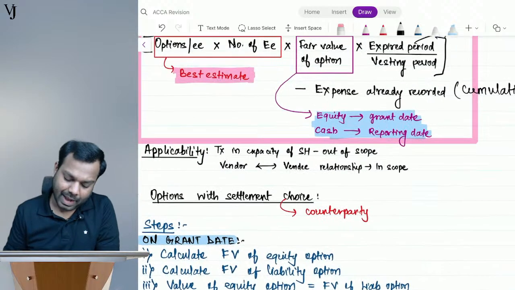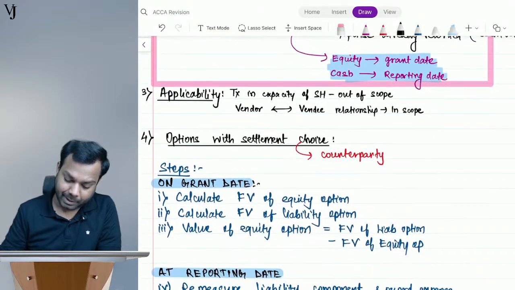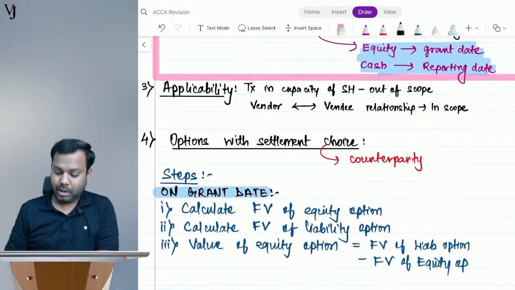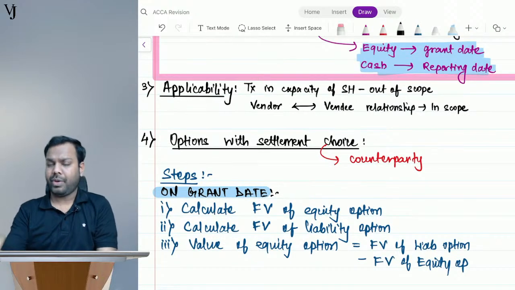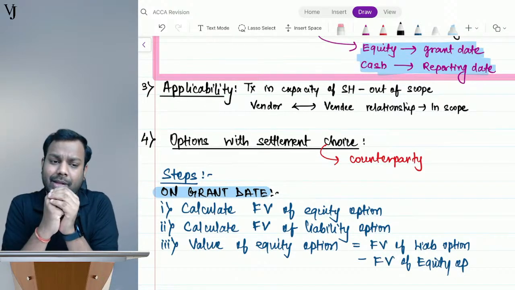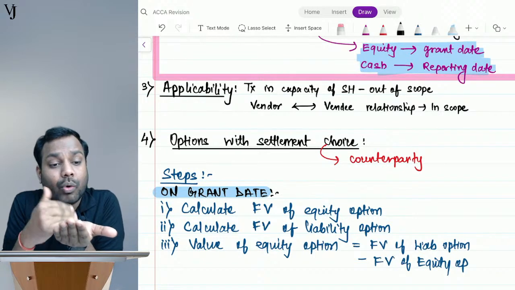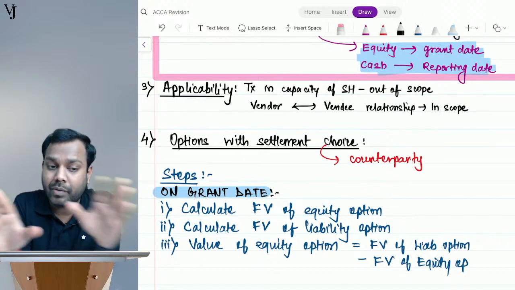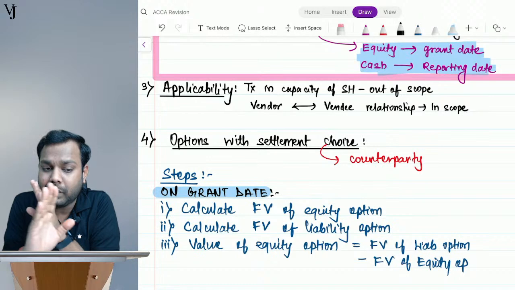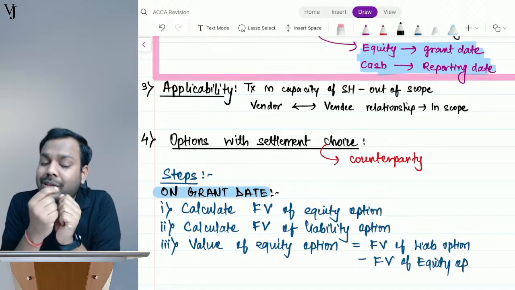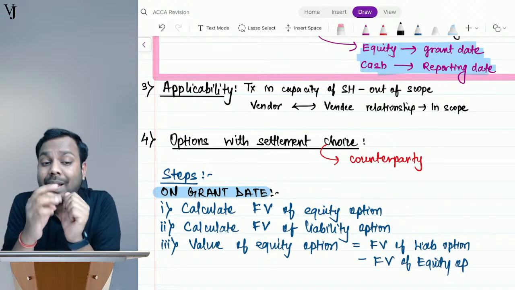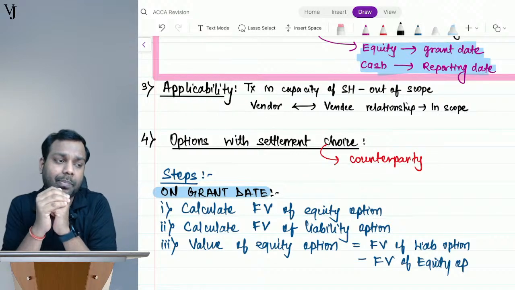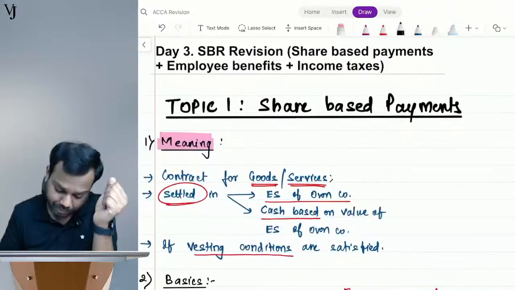Now let's understand the applicability. Guys, whenever you receive the shares in the capacity of a shareholder, that transaction is not covered here. It is covered when you receive the shares in a vendor-vendee relationship.